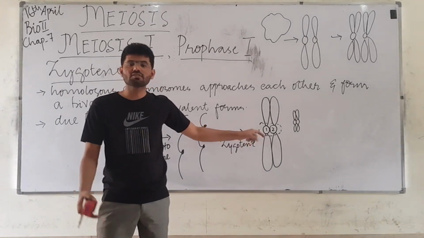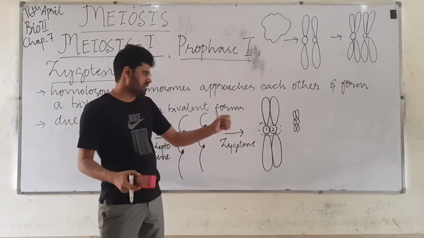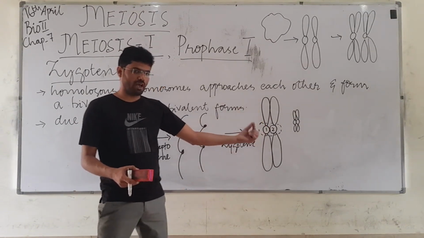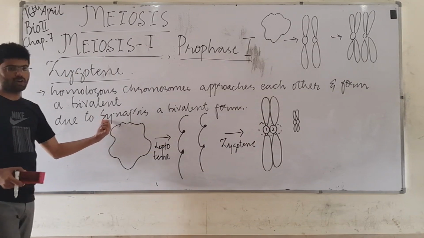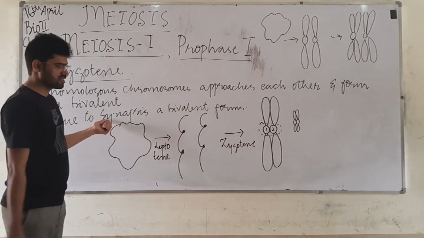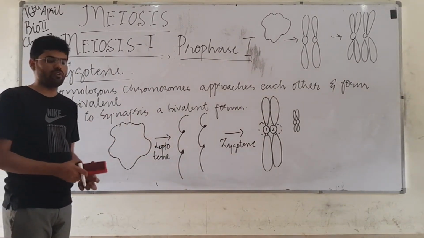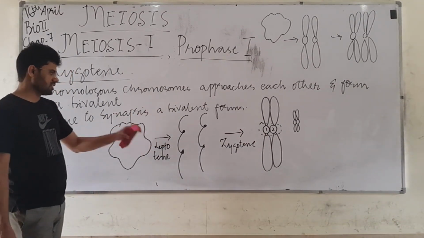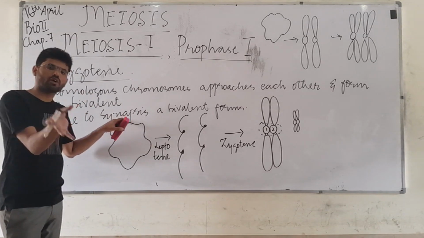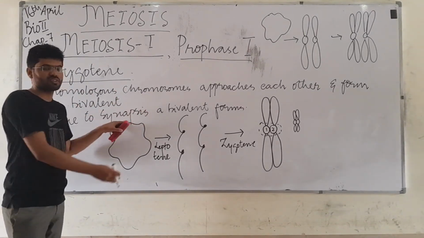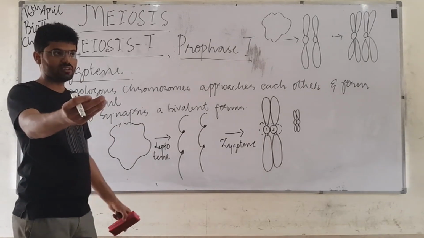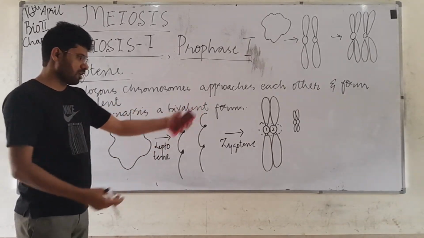A bivalent means the intimate attraction between the two chromatids, and this is happening due to synapsis, a kind of force between the two chromatids which are pulling one another towards itself. So this is called a bivalent structure, and the force between these two, holding them with such intimacy, is called synapsis. It's just a force between the charges of these two molecules.